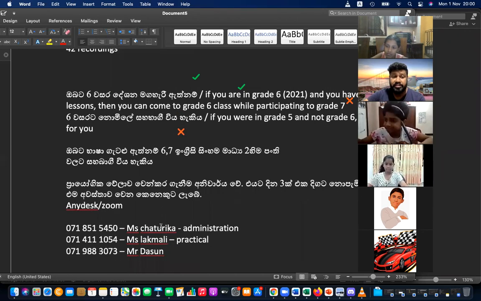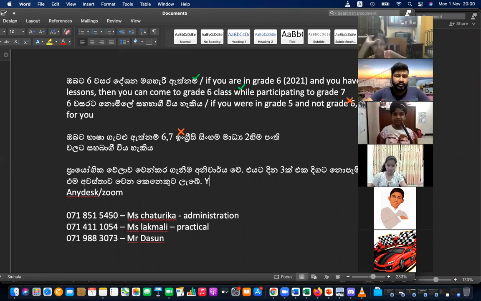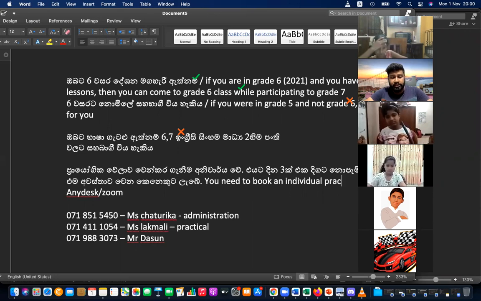Right. The next thing is you have to allocate a practical time. So you need to book an individual practical time. But if you miss that for continuously 3 days, we will reallocate that session for someone else, right? That also you have to remember. Don't miss that. After getting the practical session, continuously participate. That is a 30-minute session, right?